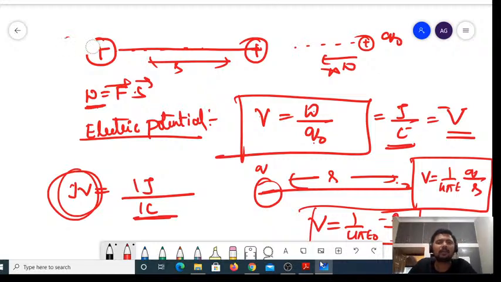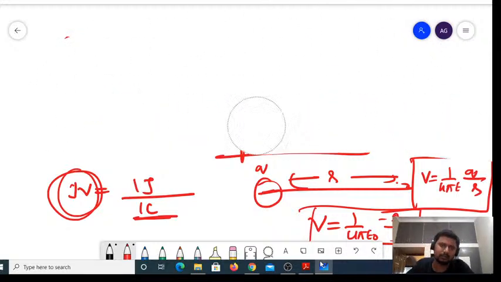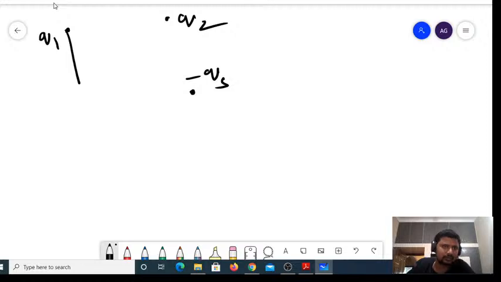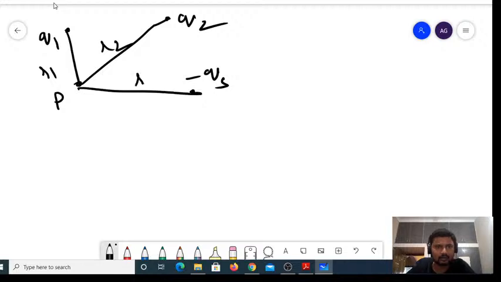However, if I have a system of 3 charges, say a charge Q1, a charge Q2, and a charge minus Q3, and I am supposed to find the potential at a point P, at distances R1, R2, and R3.